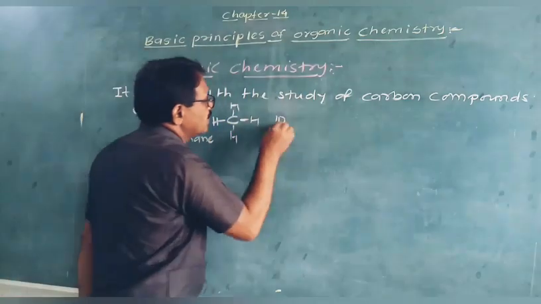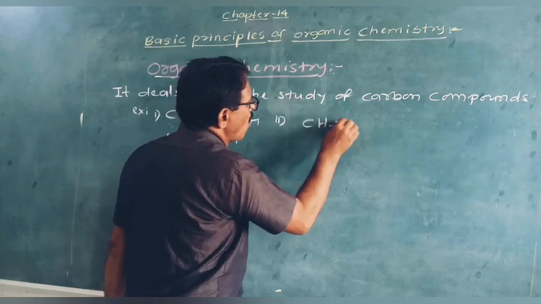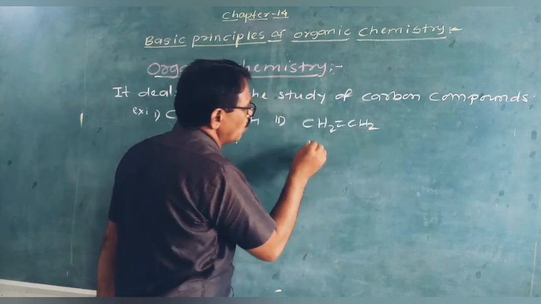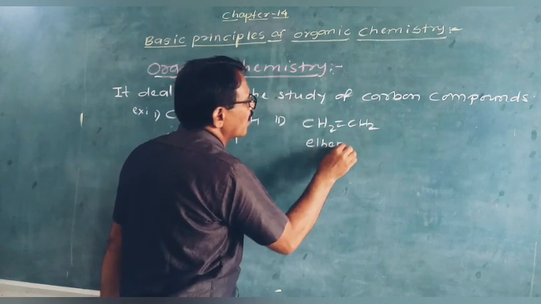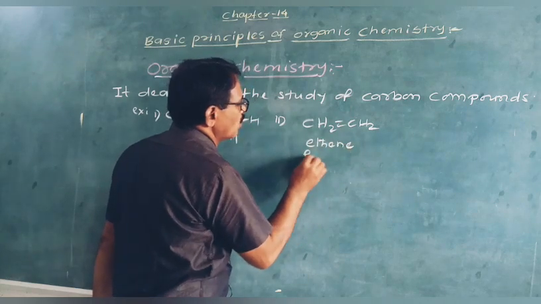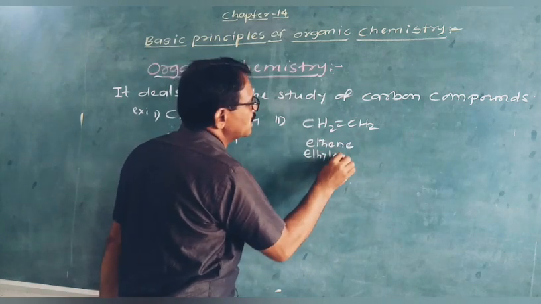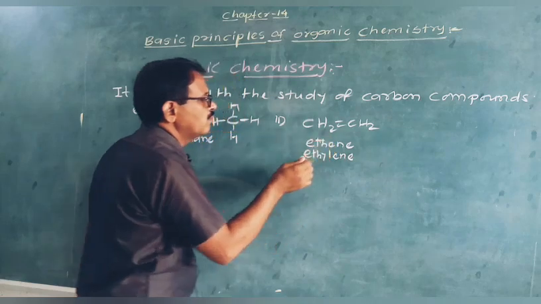Another example is CH2 double bond CH2. It is ethylene or ethene. It is also known as ethylene. Ethylene is the common name. Ethene is the IUPAC name.